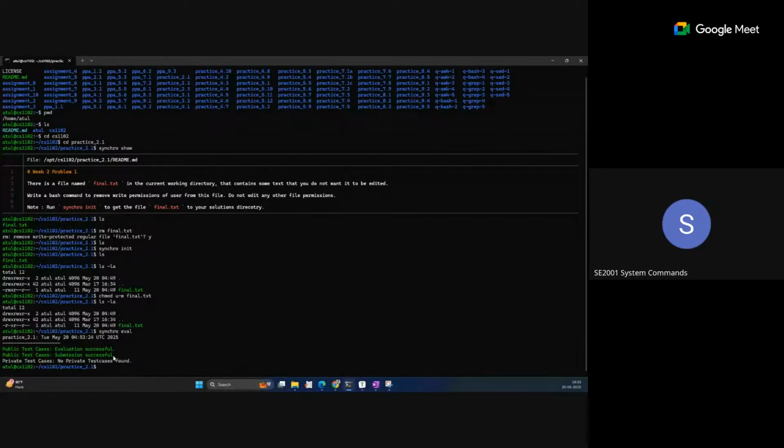If your test cases are not passed, it will show what the mismatch is. If there is any issue with the submission, you will see a submission failed type of error. So this is the status. Once both are green, that is good. If anything is wrong, you will see it in red color, but here it is green, so you can understand that this question is successfully done.